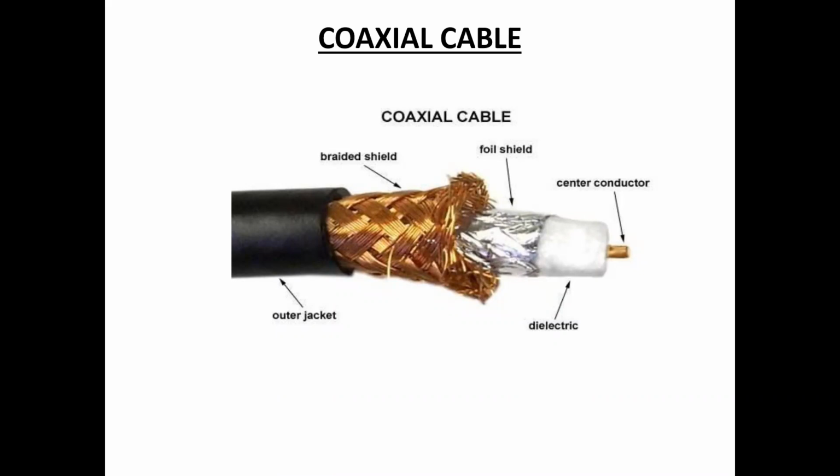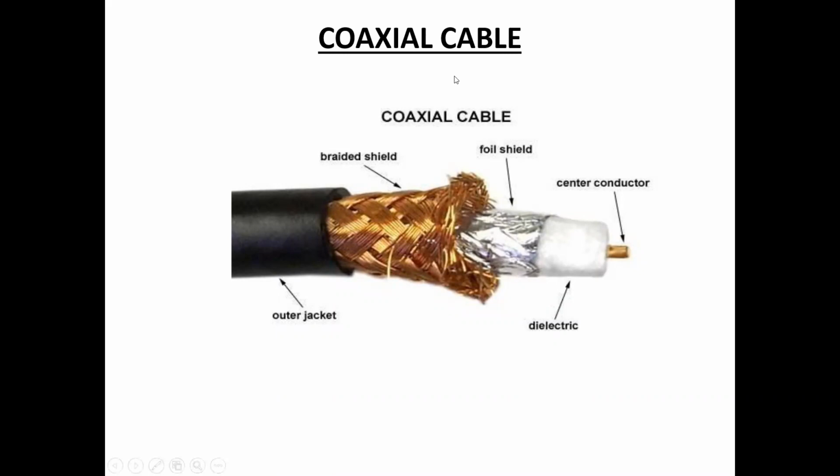So these are the two types of coaxial cables. Thick coaxial cable, that is thick net. Next, thin coaxial cable, that is thin net. 10Base2 refers to thin net, and 10Base5 refers to thick net. Here 2 refers to a maximum segment length of 200 meters and 5 refers to a maximum segment length of 500 meters.